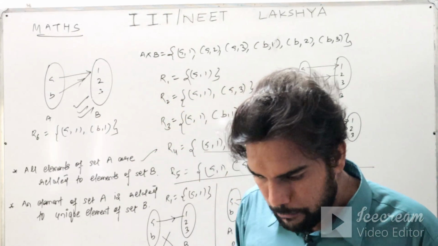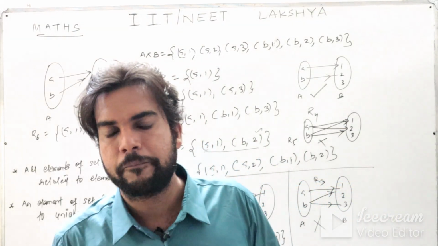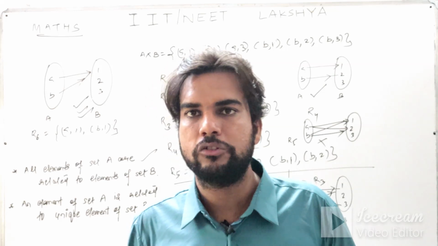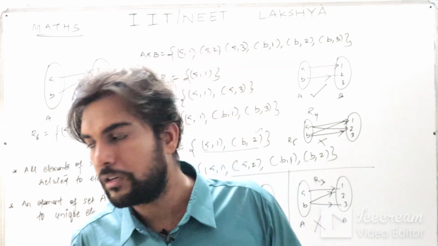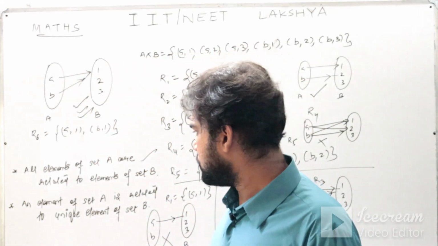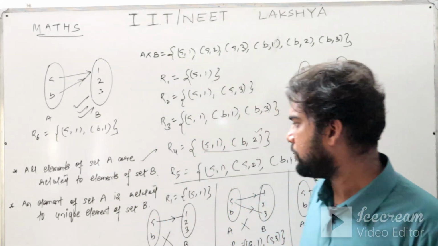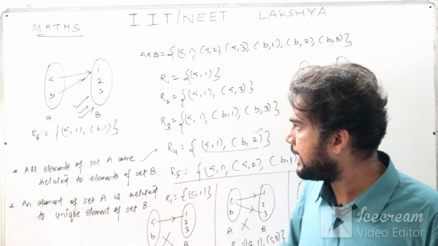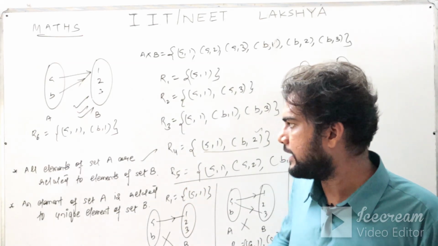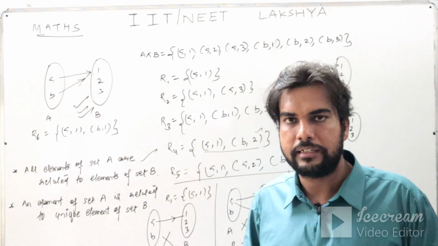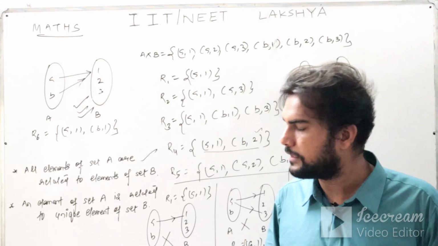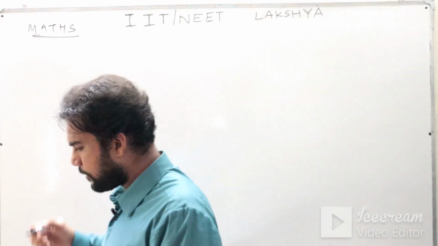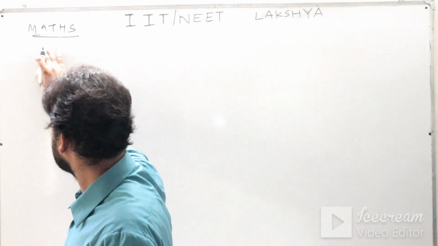And I am going to give you one more test, which is a graphical test. Suppose any relation is given, through the graph also you can test whether it is a function or not. So that is the definition of your functions. Now you can note it down, and I will take a few more examples and then I will give you the graphical test, which is also known as the vertical line test, and then we will take some more examples. Note it down.